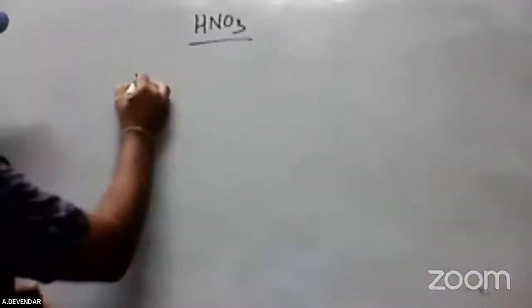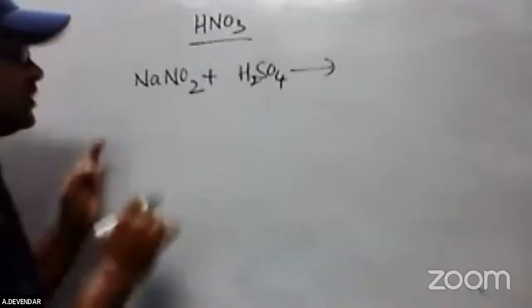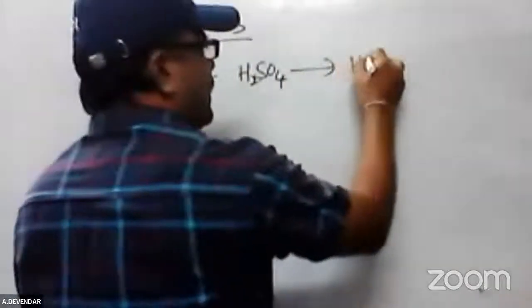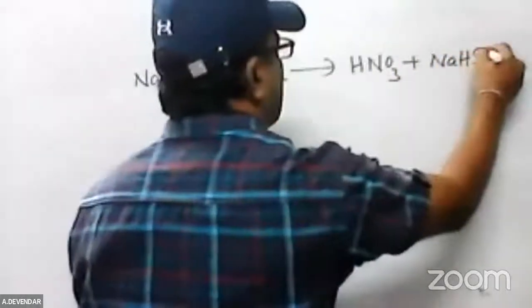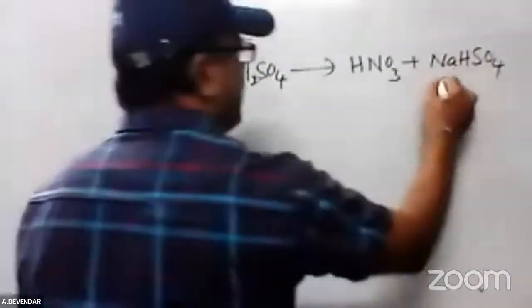Large scale nitric acid is prepared in that case, where sodium nitrate is reacted with sulfuric acid. So sodium nitrate is reacted with sulfuric acid, forming nitric acid, and sodium bisulfate is obtained as a byproduct. This is the sodium bisulfate.